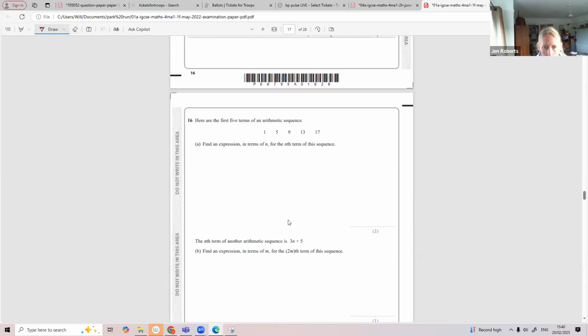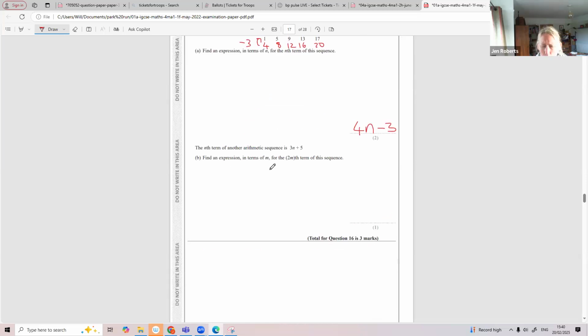Find the nth term of the sequence. Well, it's going up in the 4s. It's like the 4 times table, so it starts as 4n. I'm going to write the 4 times table underneath. How do you get from here to here? Subtract 3, so it's like the 4 times table, take away 3. It's quite a tricky one, this one.